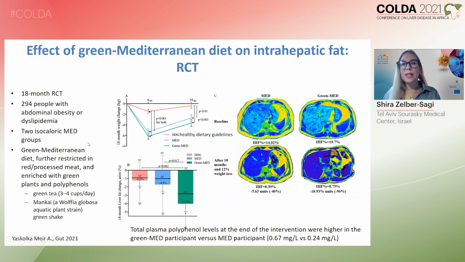Going back to Mediterranean diet, which is enriched with polyphenols called green Mediterranean diet, is more effective in the reduction in the amount of liver fat as compared to regular Mediterranean diet, despite the fact that weight loss in 18 months treatment was similar in both arms. So Mediterranean diet plus polyphenols is more helpful.